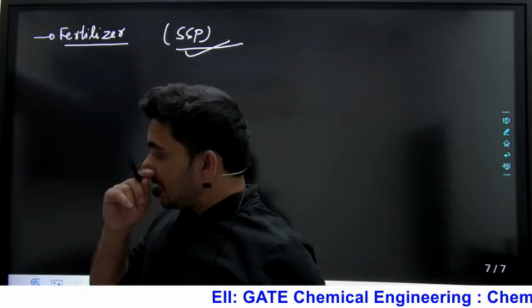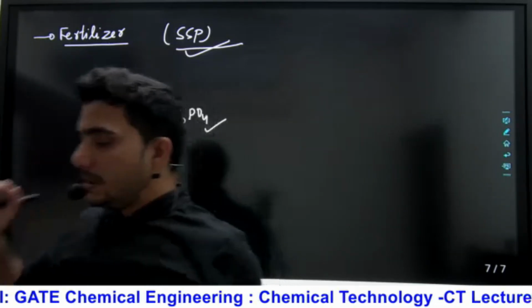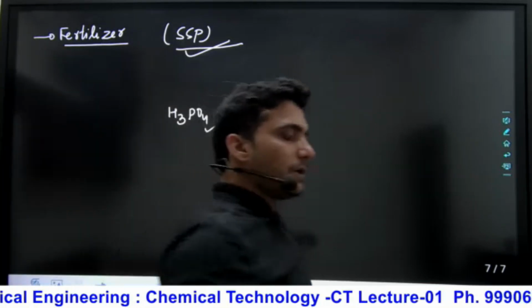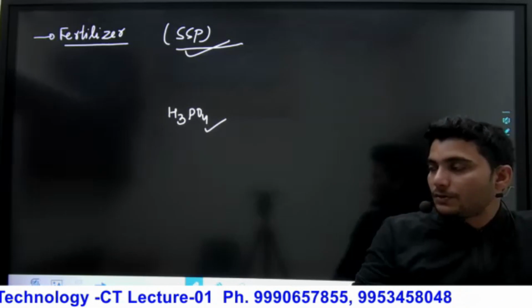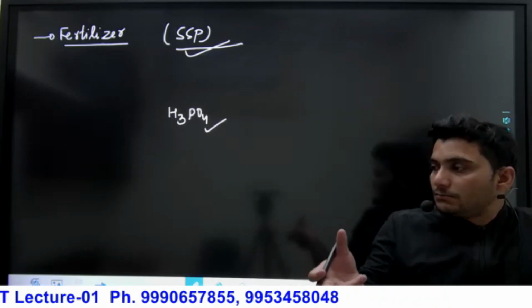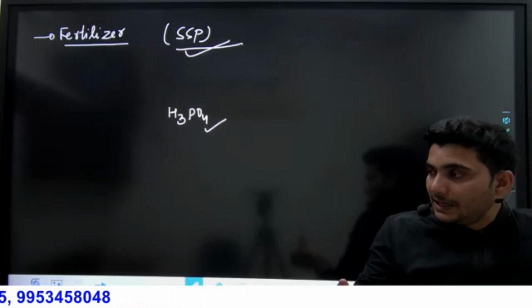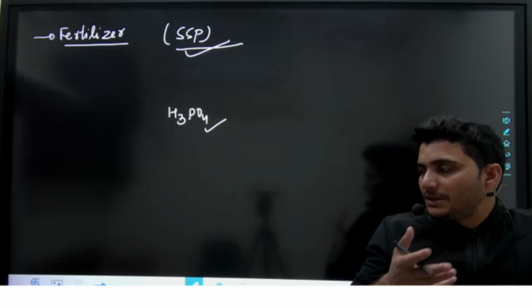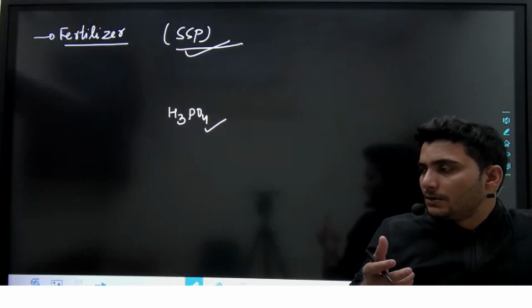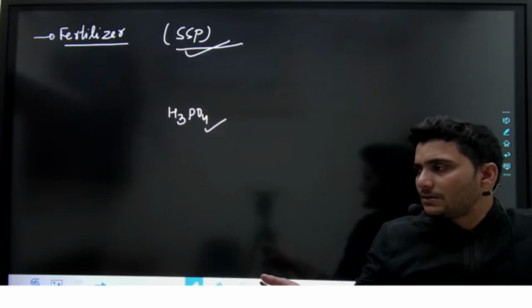You can use, in the lead chamber process, try to understand, you can store the H2SO4 in a lead chamber, in a tank which is made of lead, as you will find most of the time in the laboratory, the storage vessel that is made of glass, that is made of lead.